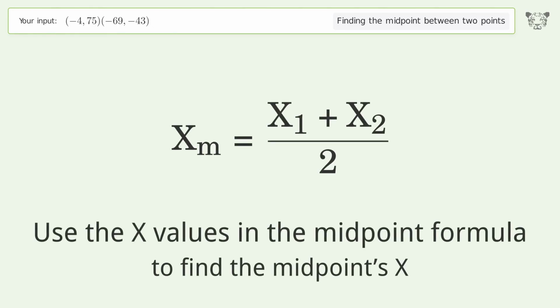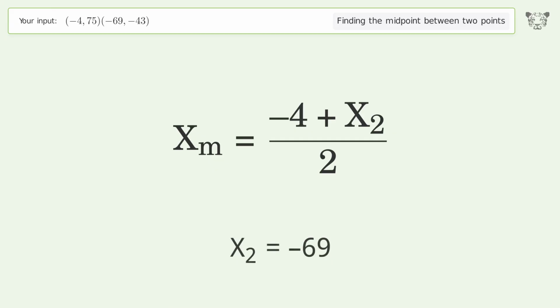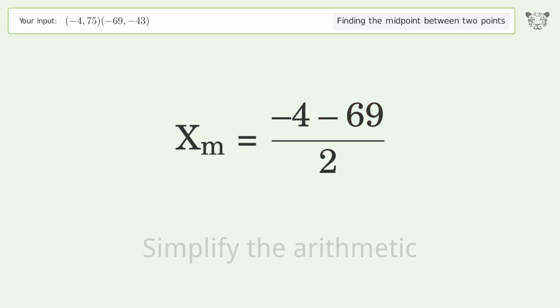Use the x values in the midpoint formula to find the midpoint's x. x1 equals negative 4. x2 equals negative 69. Simplify the arithmetic.